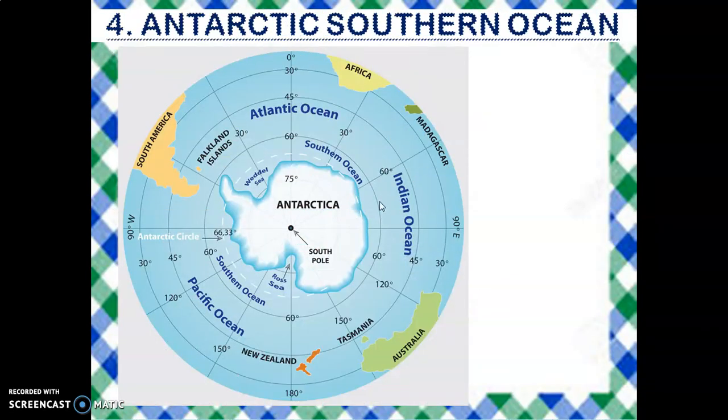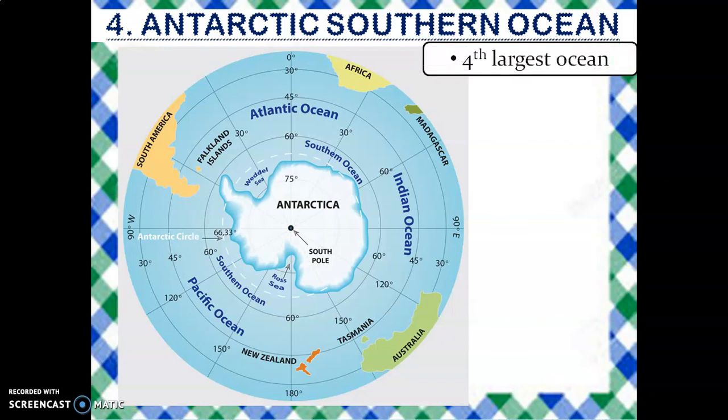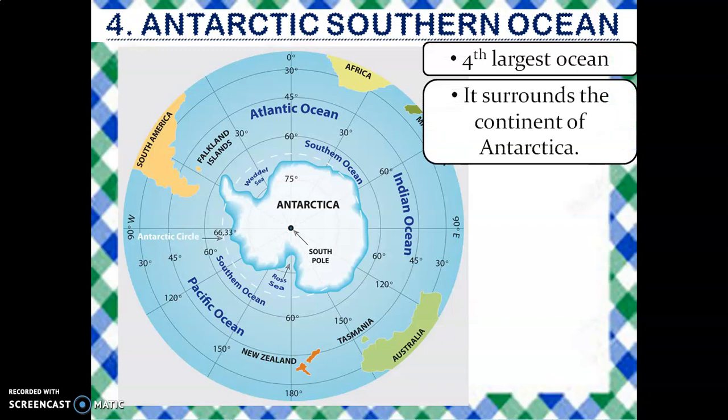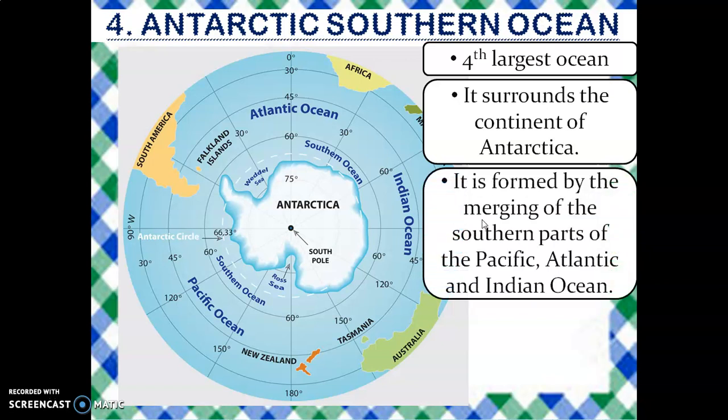The fourth largest ocean is the Antarctic Ocean, or we call it Southern Ocean. It surrounds the continent Antarctica. It is formed by the merging of the southern part of the Pacific, Atlantic and Indian Ocean. This is the Indian Ocean, this is Atlantic Ocean, and that's Pacific Ocean.